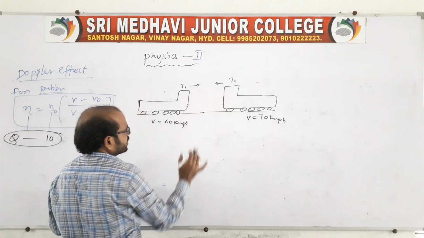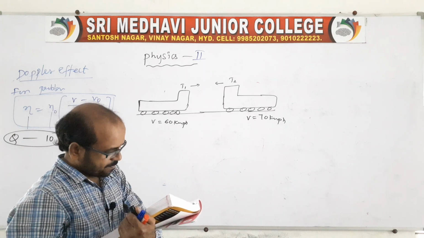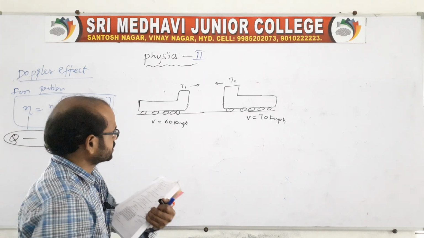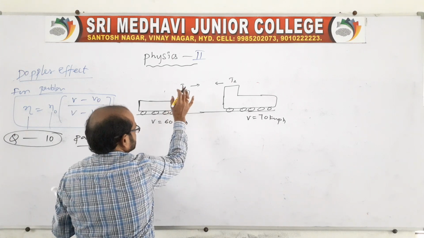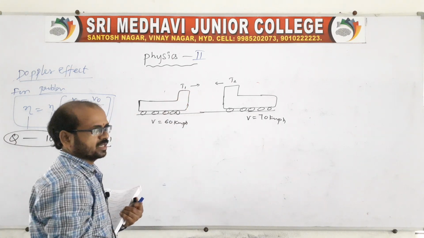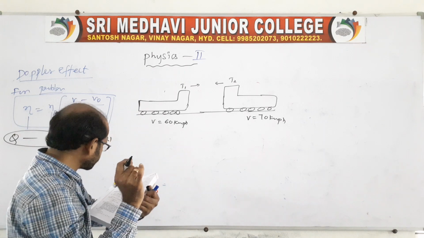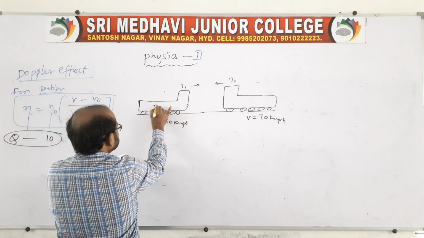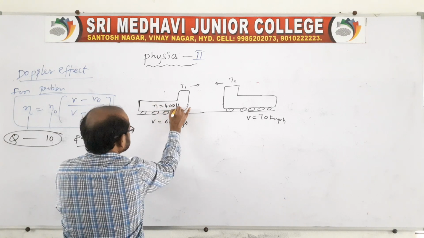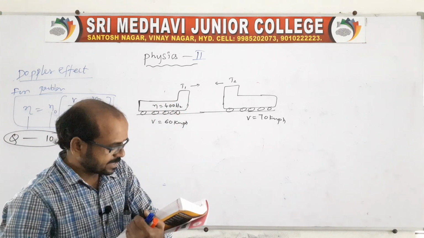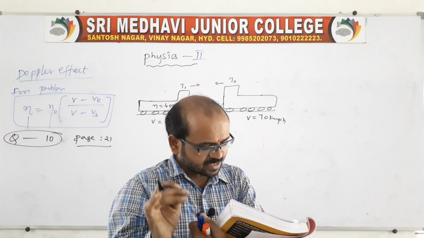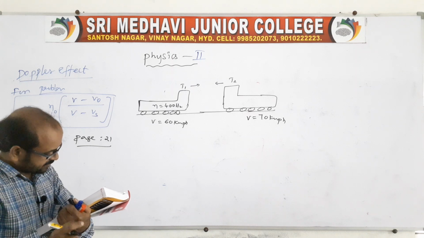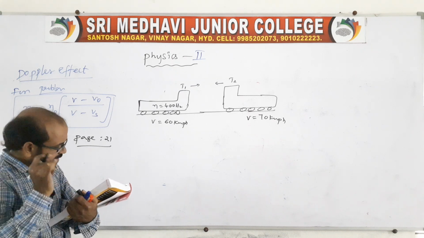Both are moving in opposite directions. The driver of the first truck sounds the horn. So here, truck 1 produces the sound, and the frequency is given as n equal to 400 hertz. What frequency does the driver of the second truck hear?